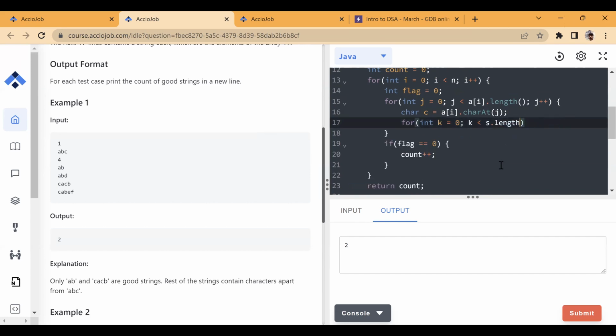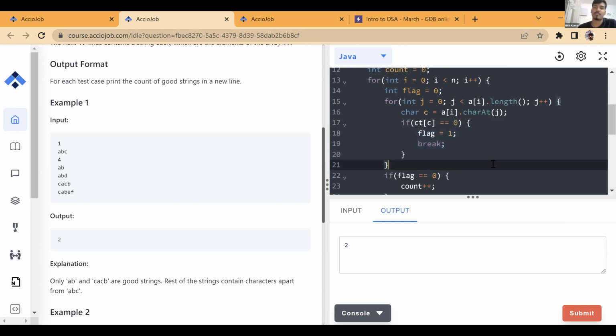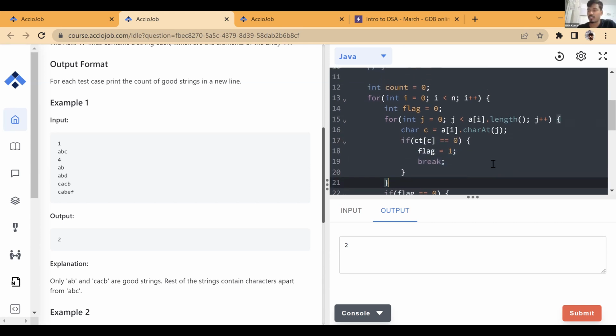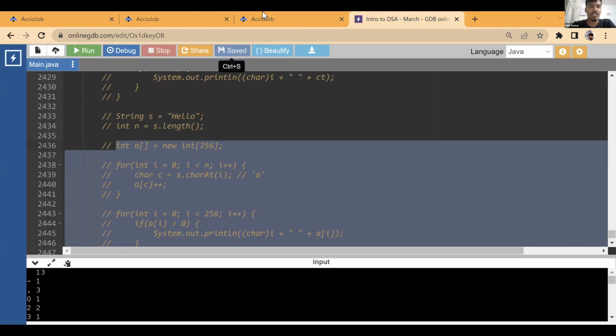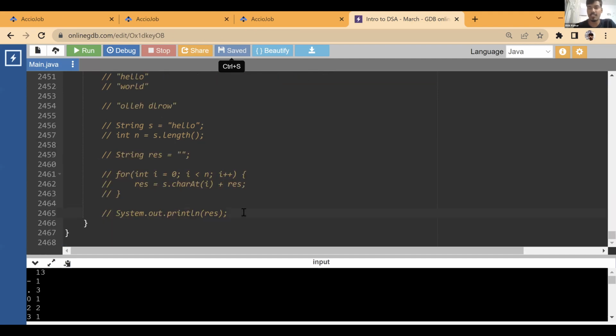So actually, this is the explanation of the contains function. This is the entire logic of the contains function. You can use a contains function to check, but that is again order n. Since I've written this, let me cover that contains function. There is a function that will also check whether a particular character is present in a string or not.